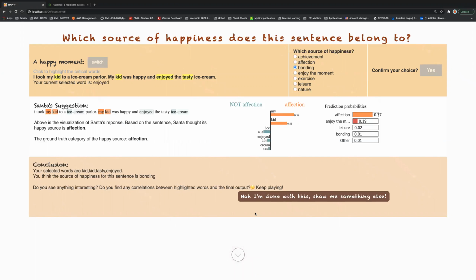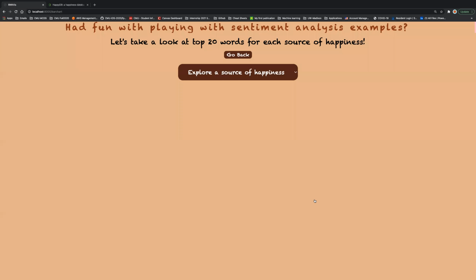But if the user feels this is boring, he or she can click this button and we would redirect him or her to a new page where we will show the top 20 words for each source of happiness.